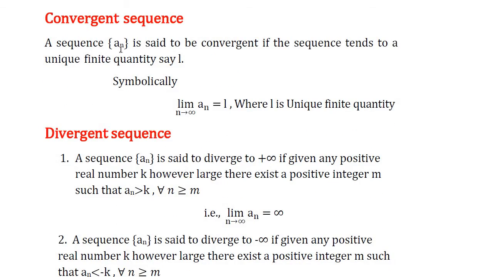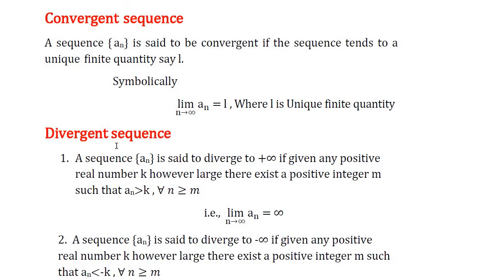A sequence a_n is said to be convergent if the sequence tends to a finite unique quantity, say L, that is symbolically denoted by limit of a_n as n tends to infinity is equal to L, where L is a unique finite quantity, which means a sequence a_n is convergent only when the limit of a_n as n tends to infinity is finite and unique.